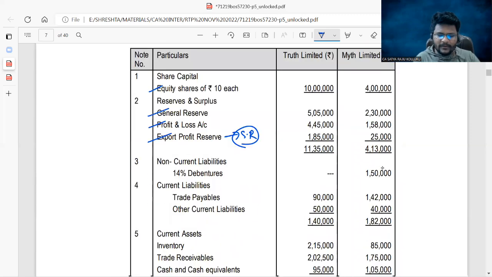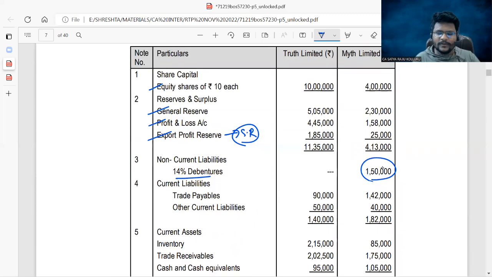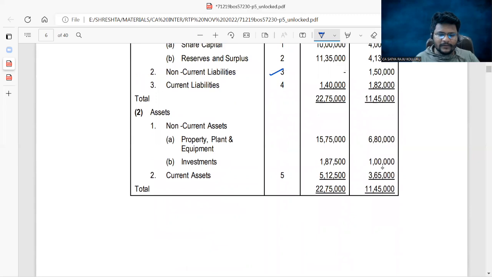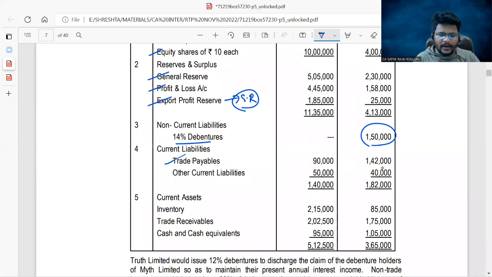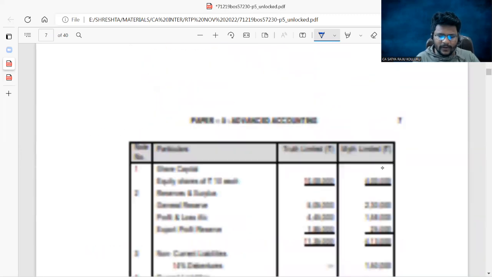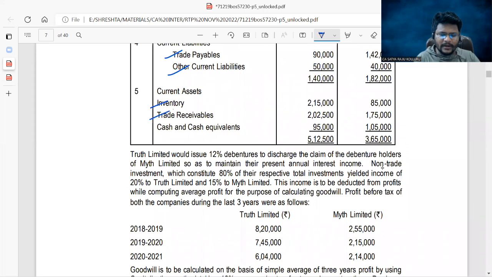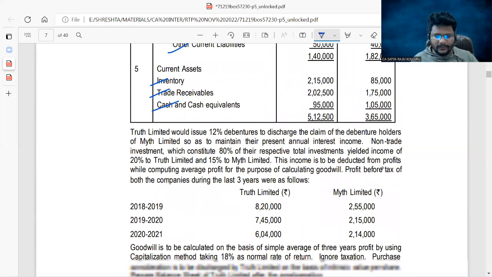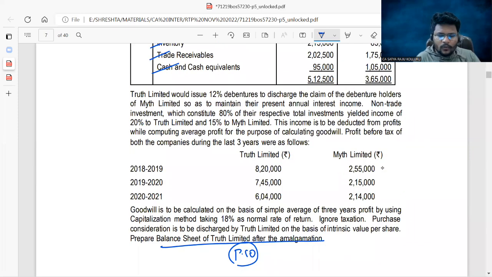Next, non-current liabilities. Only debentures are there, which are 14% debentures existing in the books of the selling company. Next, coming to current liabilities, trade payables and other current liabilities are given. Then coming to assets, non-current assets, PPE is there, investments is there. Under current assets, if I go to note number 5, inventory, trade receivables, cash and cash equivalents were given. Am I right? Next, Truth Limited would issue 12% debentures to discharge the claim of the debenture holders of Might Limited, so as to maintain their present annual interest income.